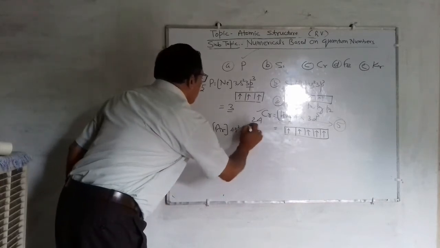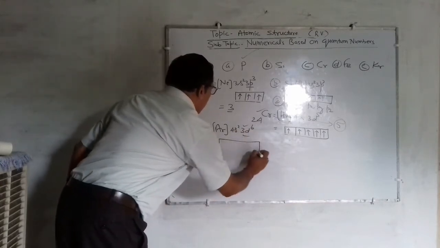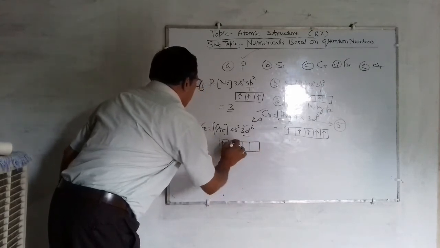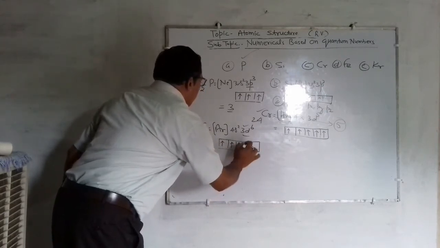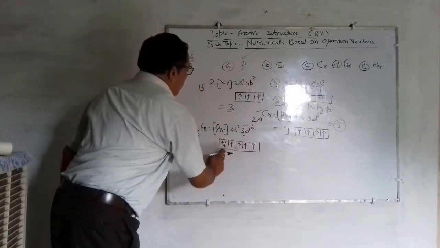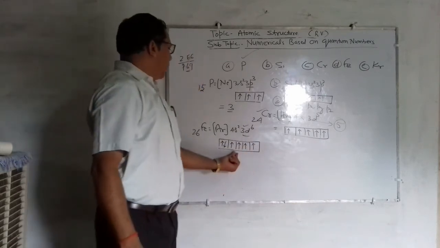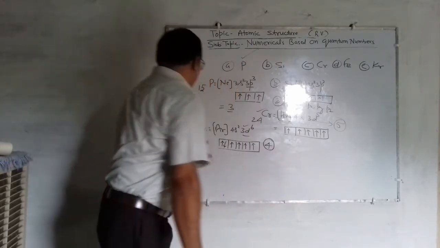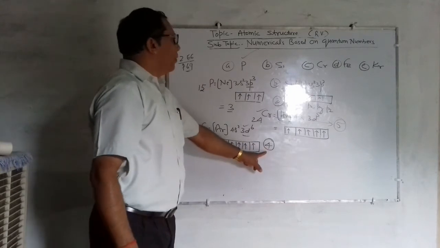So there is the d orbital, and the d orbital is of 5 kinds, and this clearly shows 6 electrons. First they will fill 1 in each, and the 6th will come as a pair. So how many are unpaired? 4 electrons will be unpaired here. So the number of unpaired electrons in the case of iron will be 4.